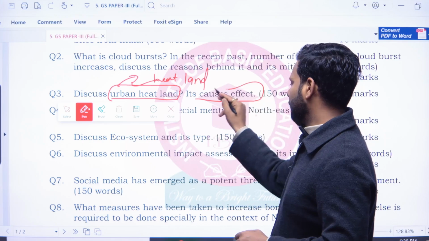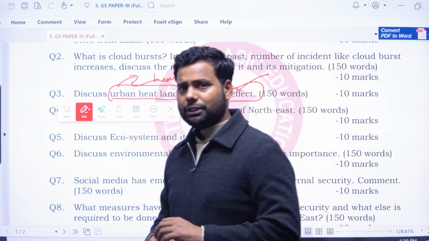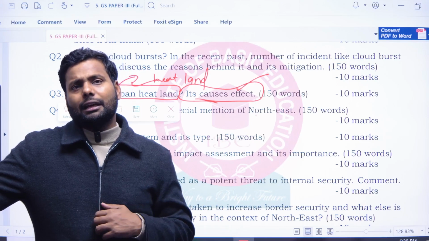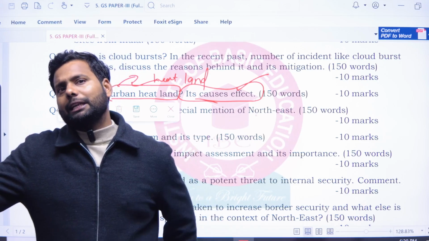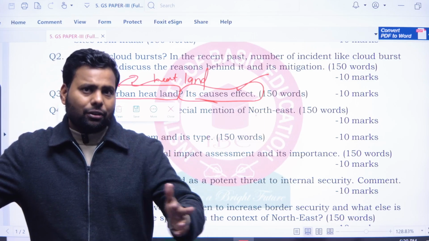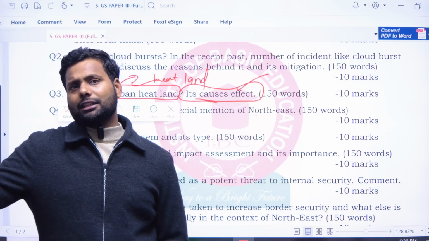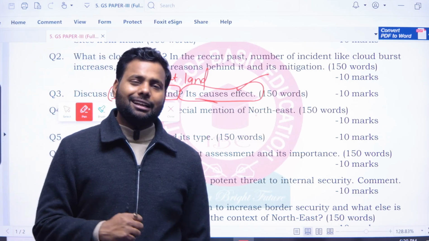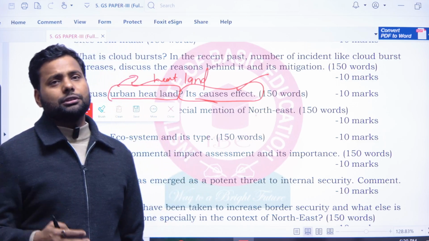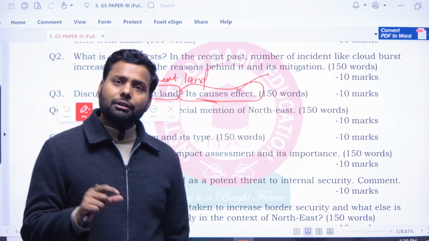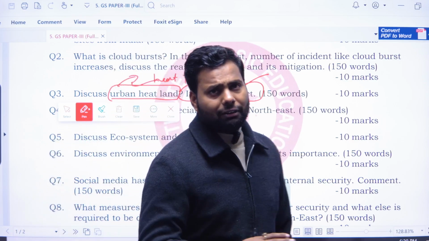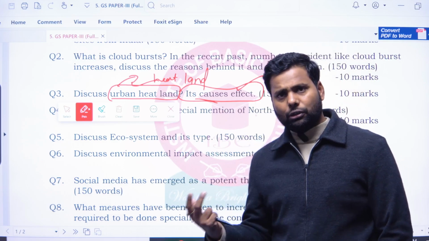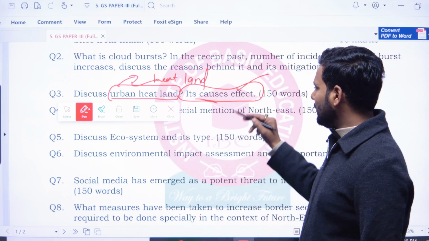Its causes and effects. In this second segment of the question, you have to talk about what are the causes of urban heatland and what is the effect. We all know that black roads, asphaltic roads, and dark surfaces trap the heat, and darker colors increase the temperature of urban areas. We are also doing deforestation at a very rapid rate. It also changes the urban configuration of the area. So these are some causes.